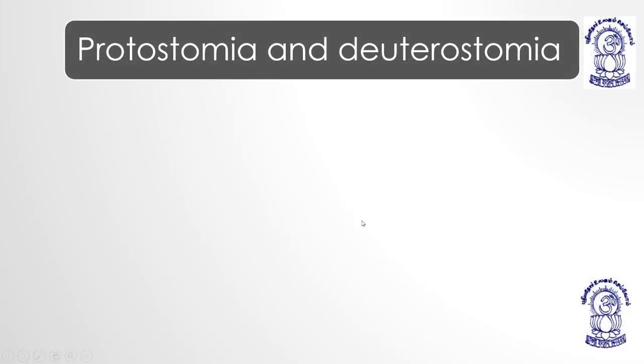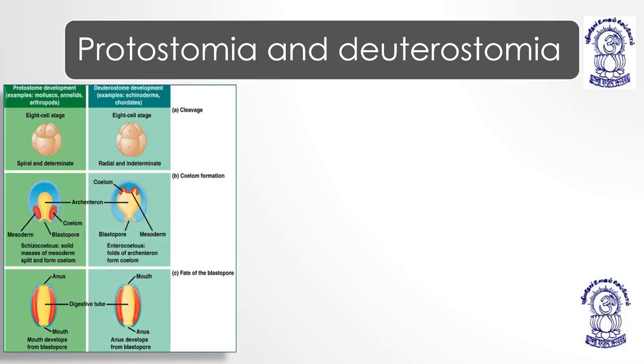Now, when we talk about the digestive system being present and complete, a very important term is whether the developing embryo forms the mouth first or the anus. In the case of protostomia, proto means first, prior, and stomia means mouth.